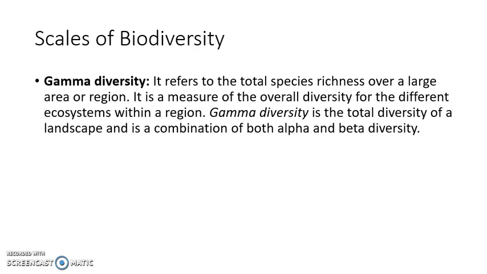So viewers, this was our lesson on biodiversity. In this lesson, we studied the types of biodiversity and scales of biodiversity. These scales are according to the geographical location, while the diversity types are based on different levels like the genetic material, the changes in the genetic material, or different species or different ecosystems.